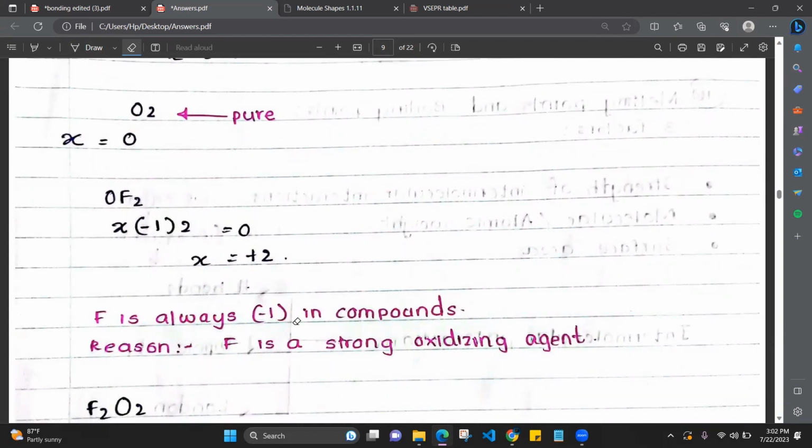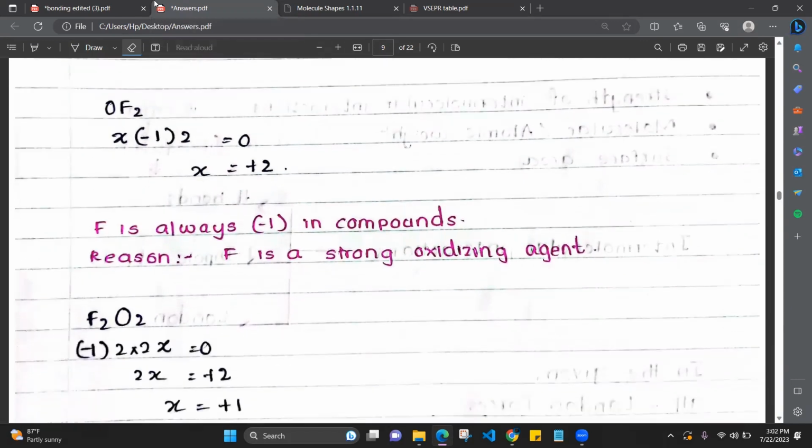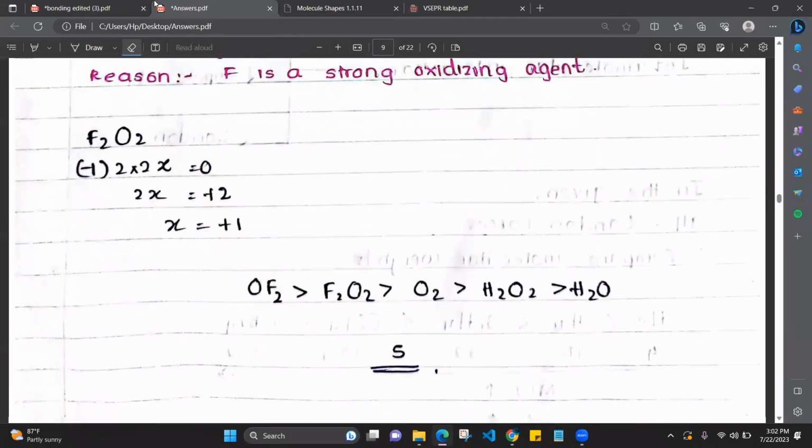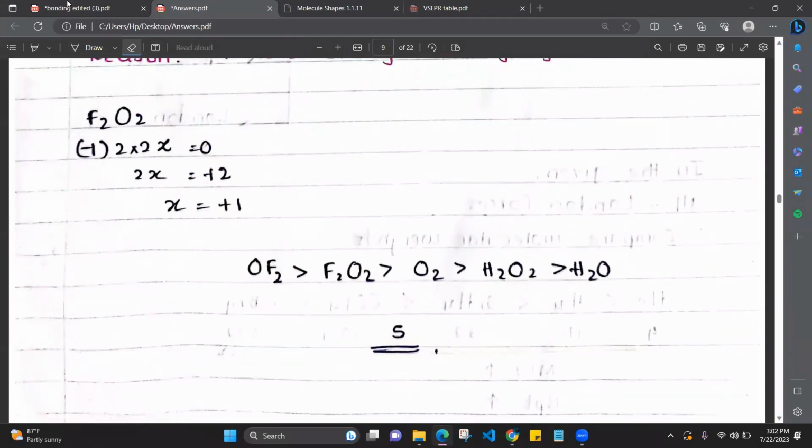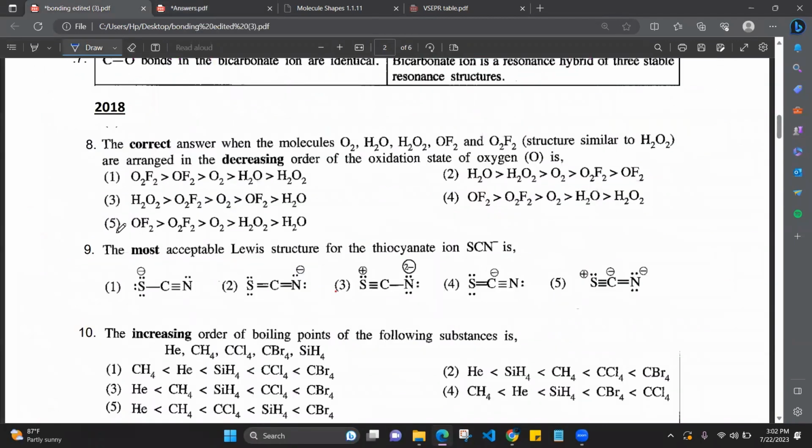Fluorine is always -1 in compounds. Why is that? Because fluorine is a strong oxidizing agent. Oxidizing agent means it will undergo reduction. 0 will become -1. Right? Then O2F2, it is +1 oxidation state. So when you arrange it in order, you will be getting the answer number 5. Okay.